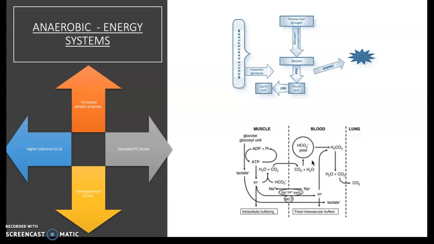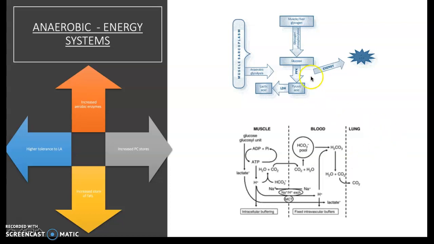And by having these increased anaerobic enzymes, because they are responsible for manufacturing more ATP, we can make an increased amount to maintain the intensity of the exercise. They help to increase the control of the anaerobic phase when breaking down glucose, so we can produce more energy. And as we previously mentioned, this means there's an increase in the numbers of mitochondria, so more energy can be supplied to the muscles of the athlete so they can work at a higher intensity for longer. This means there'll be more ATP stored in the muscles, which can be immediately used by the athlete, so they're not having to use oxygen in order to break down the products and therefore compromise their performance by working aerobically.